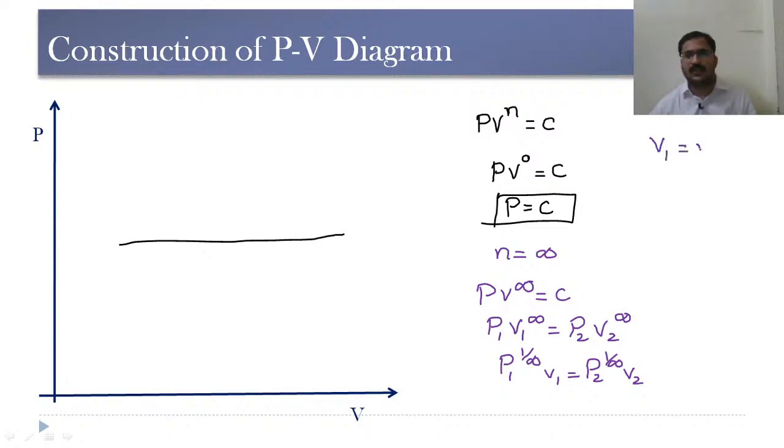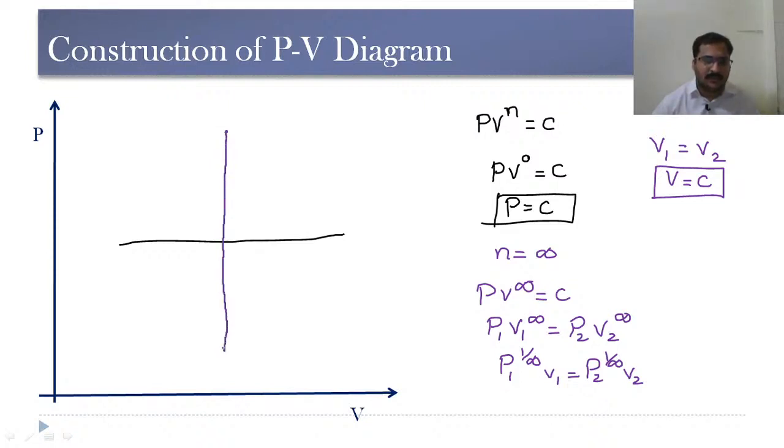So this becomes V1 is equal to V2, or volume is constant. When n is equal to infinity, volume remains constant, so we get a vertical line like this. This curve is the n is equal to infinity curve, and this one is n is equal to 0.